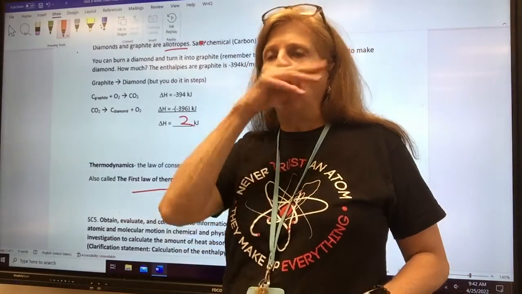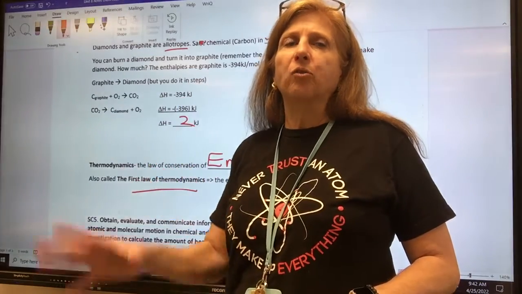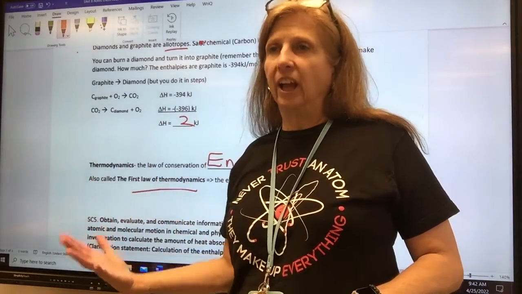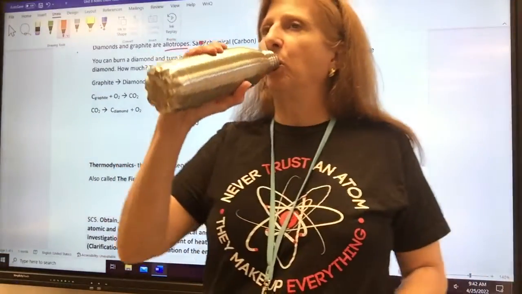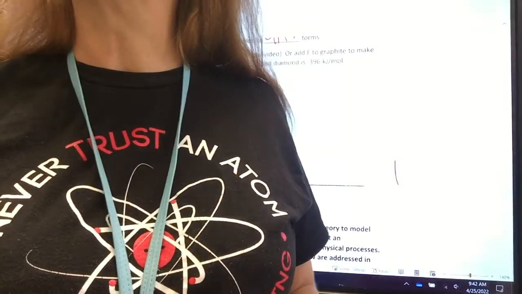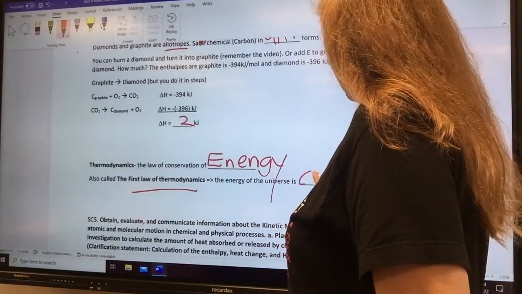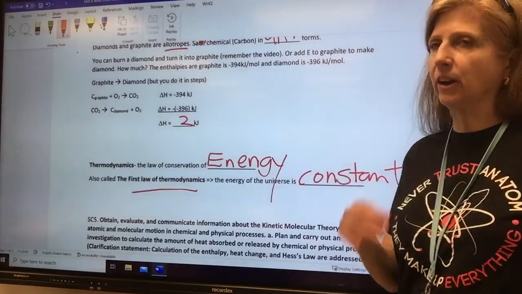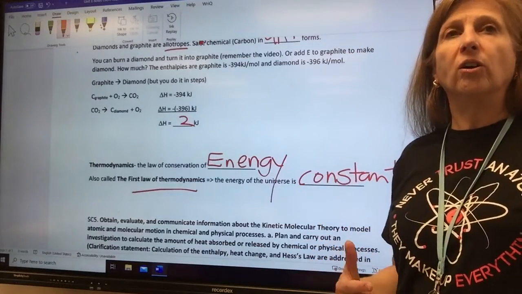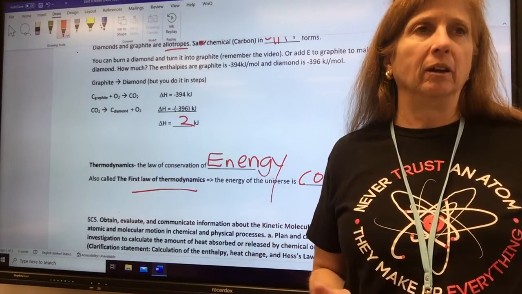So the second one, or entropy, is that things go from order to disorder naturally. So they only go from disorder to order if acted upon by an outside force. That's the second law. Well, this is the first one, and it's really just a different way of saying the law of conservation. The energy of the universe is constant. So the order is becoming more disordered, but the energy is staying the same.